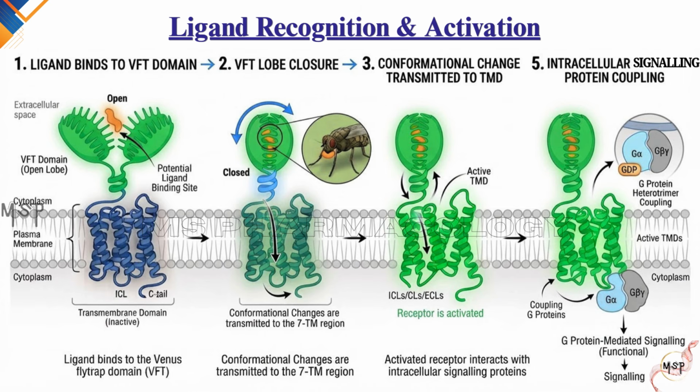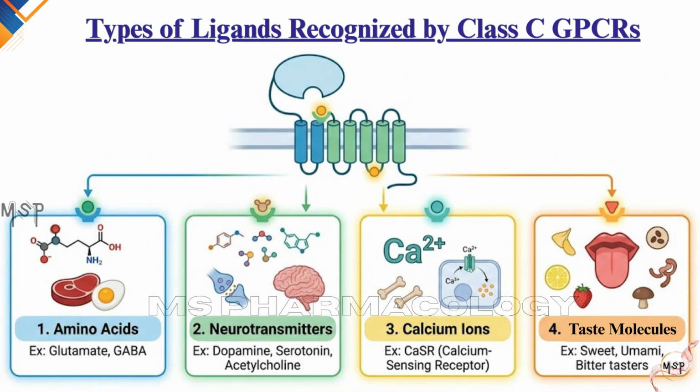The important concept to remember is that ligand binding, domain closure, dimerization, and receptor activation are closely linked in Class C GPCRs. Compared with Class A and Class B receptors, Class C receptors recognize a more specialized group of ligands. These include amino acids, neurotransmitters, calcium ions, and taste molecules. This reflects their primary roles in nervous system function, mineral homeostasis, and sensory perception.